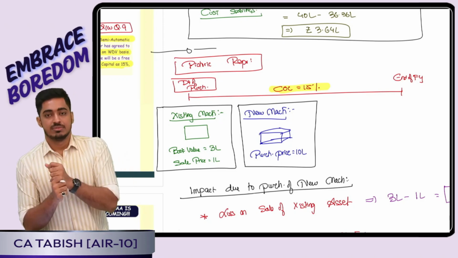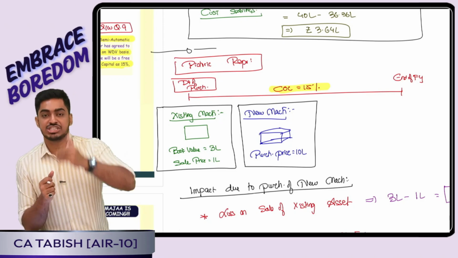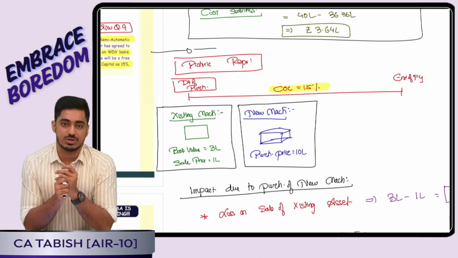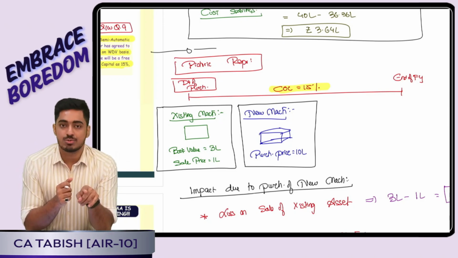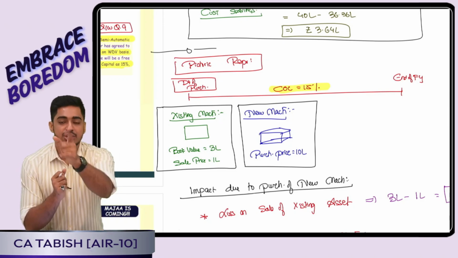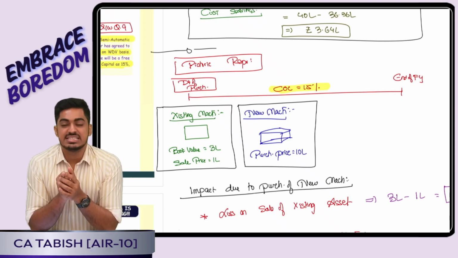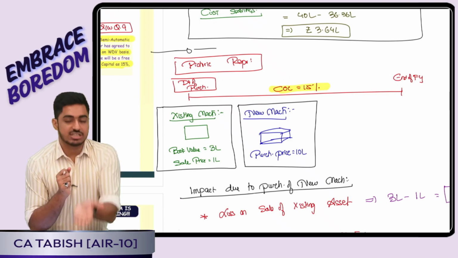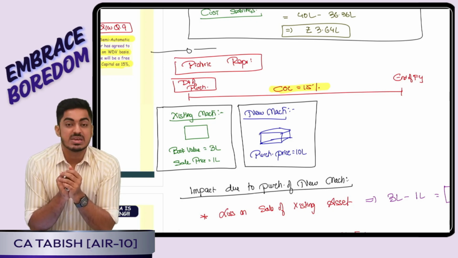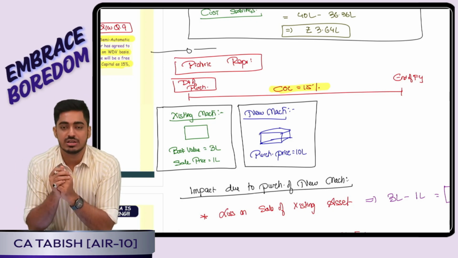Point number 2. I will be incurring the additional depreciation because I have purchased the new machine. Existing machine was having 3 lakh book value, on that I would have charged depreciation, but new machine on 10 lakh I will be charging depreciation, that additional depreciation. Tell me, depreciation is revenue or cost? Cost. Extra cost, good or bad? Bad. Happy or sad? Sad. So it is again going to be a loss for me.